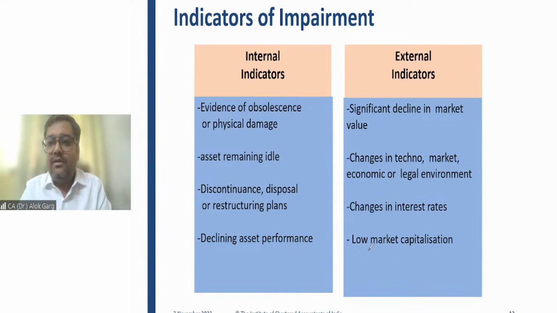Right, friends? So we have covered the first important aspect of this impairment standard. We understood the recoverable amount, impairment loss, identification of an asset that may be impaired, and the exception to this impairment of asset identification. We discussed internal indicator and external indicator, and we have also understood what is meant by fair value less cost to sell and what is meant by value in use, right? So friends, it's 8:33 now. Let's have a 7 minutes break and we'll start at 8:40, right?